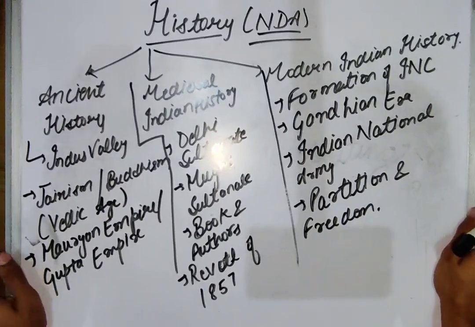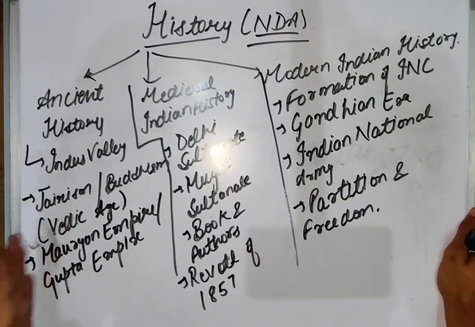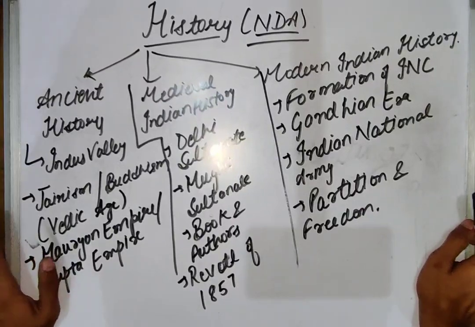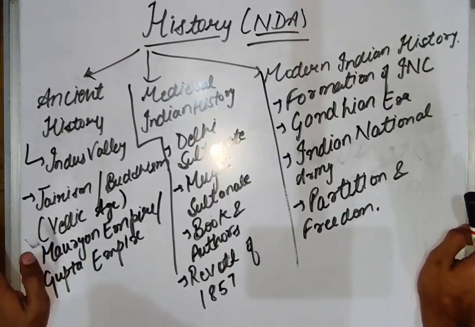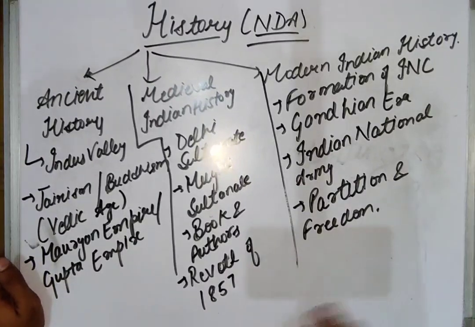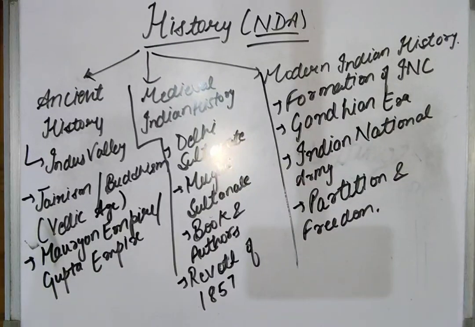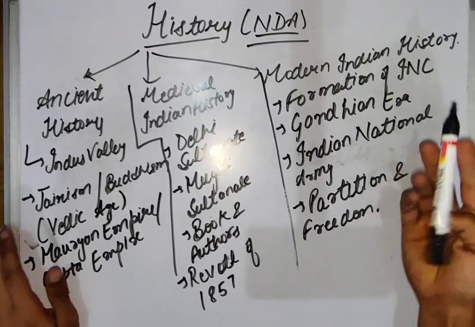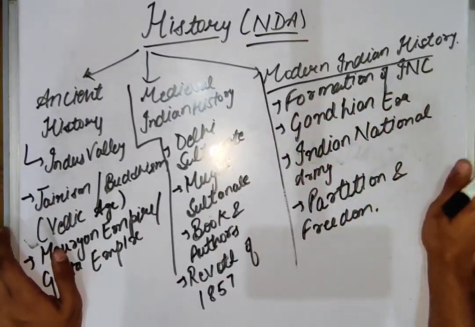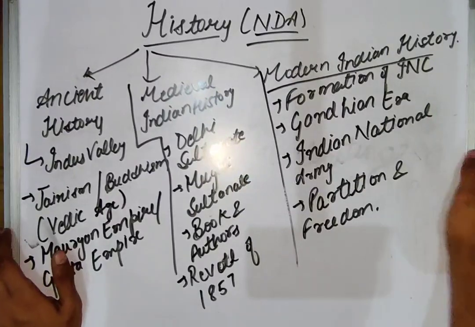So this is the complete set which we need to study about history for the NDA General Studies exam. And apart from that, there's a fourth part as well, which comprises the world history. The maximum questions asked in the NDA exam come from the category of modern Indian history, so we need to study modern Indian history deeply.